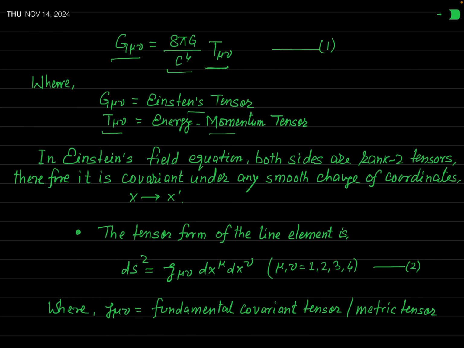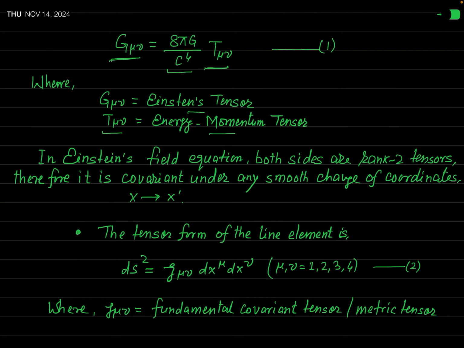As you can see, this equation is in tensorial form, because on the left-hand side there is a tensor, the Einstein tensor, which is a second rank covariant tensor. And the right-hand side of this equation also contains a second rank tensor T mu nu, which is the energy-momentum tensor. Since both sides of this equation contain a tensor of second rank, this equation is in covariant form.